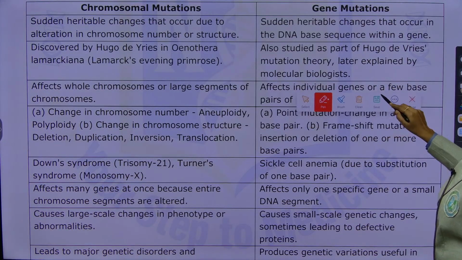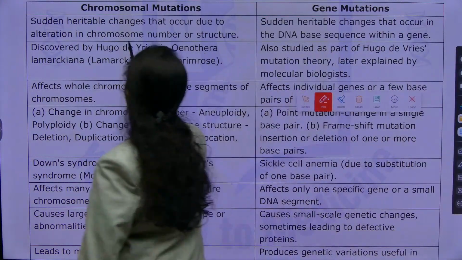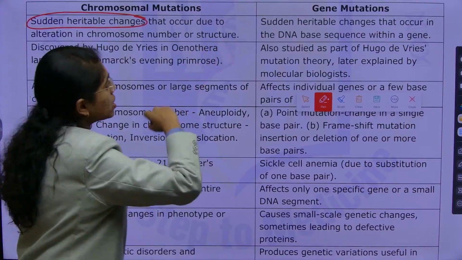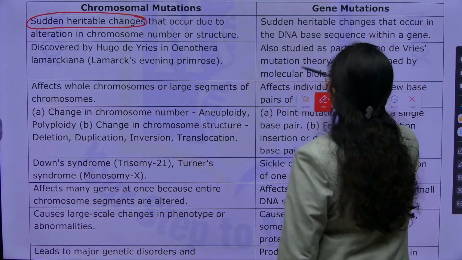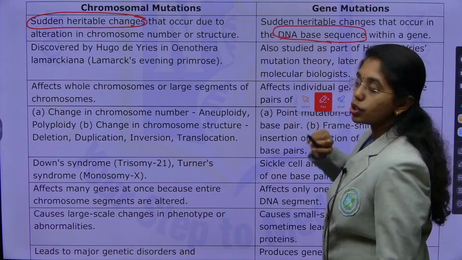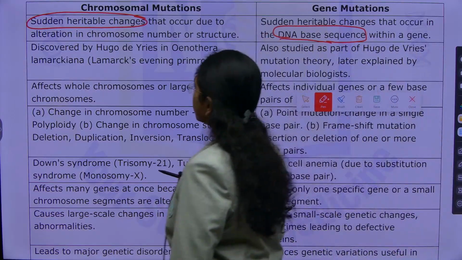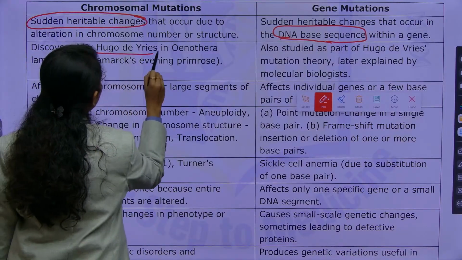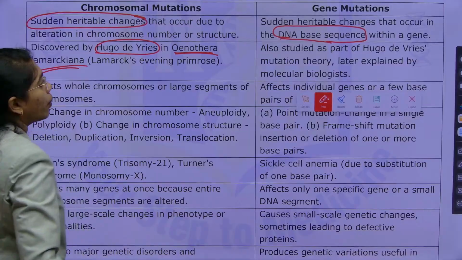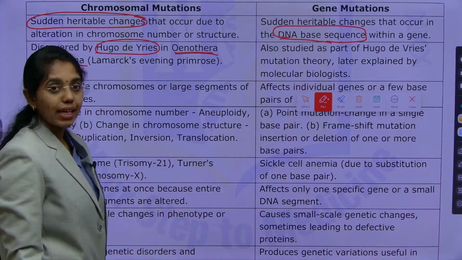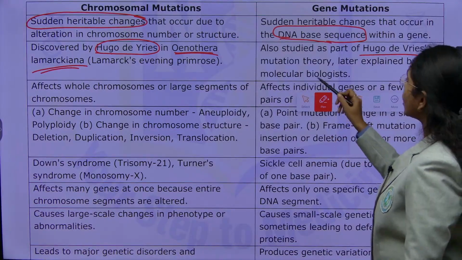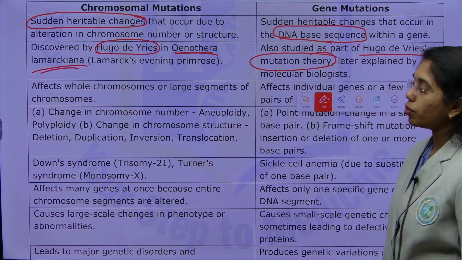Mutation is nothing but sudden heritable changes. These are sudden heritable changes which occur in the DNA base sequence within the gene. Chromosomal mutations were discovered by Hugo de Vries in Oenothera lamarckiana, and gene mutation is studied as part of Hugo de Vries' mutation theory.